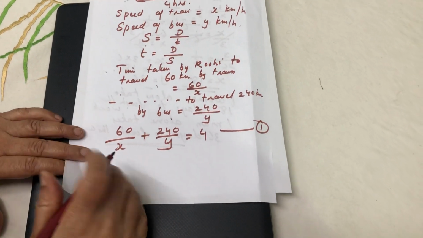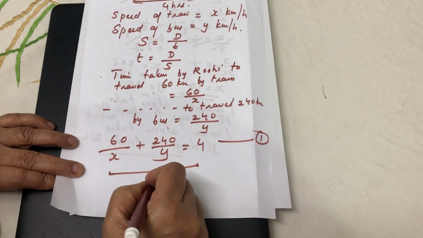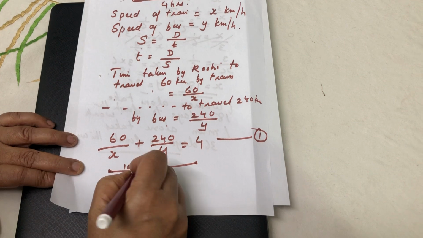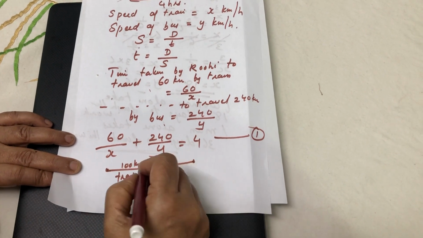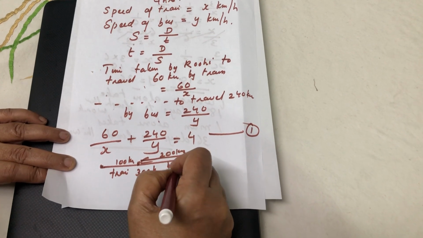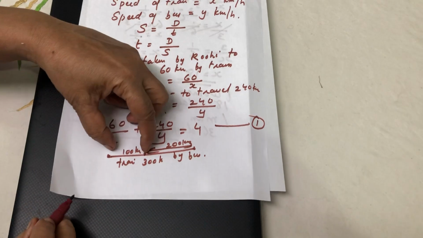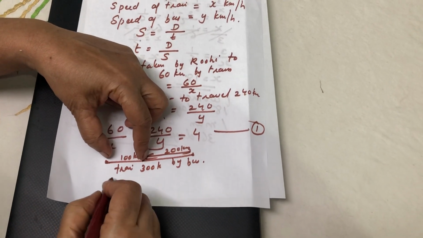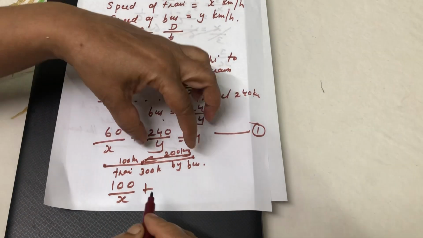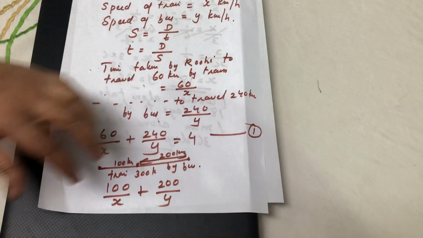Second equation, she travelled this 300 kilometer: first 100 kilometer by train and next 200 kilometer by bus. Therefore the time taken for 100 kilometer by train is 100 by x, and for 200 kilometer by bus is 200 by y.